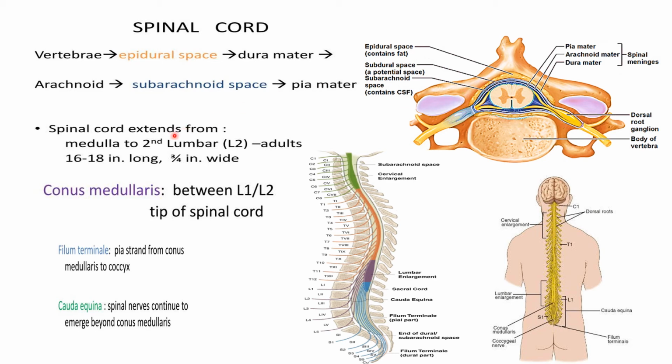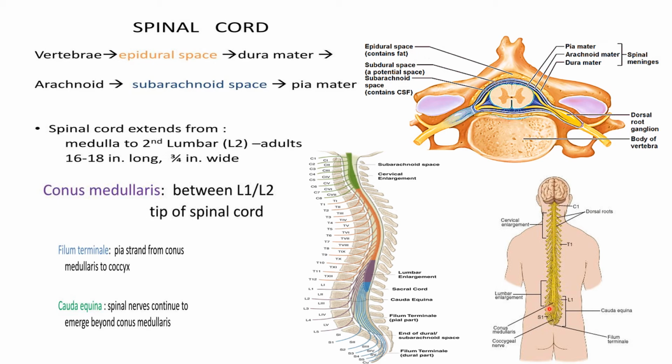The spinal cord extends from the medulla to the second lumbar vertebra. It is 16 to 18 inches, or 40 to 45 centimeters, long in adults. Then there is the conus medullaris, which is the broader part at the tip of the spinal cord, and it lies at L1 and L2. As you can see over here, this is the conus medullaris tip.